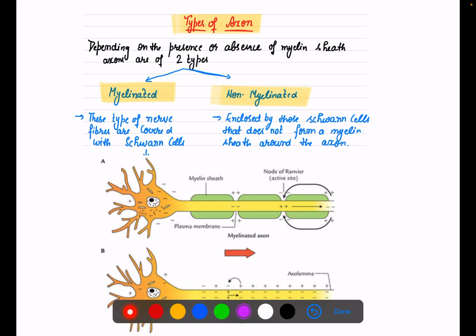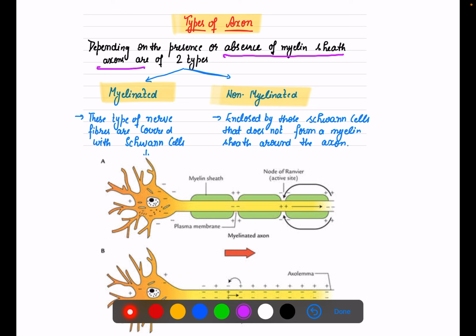Before that, we talked about the types of neurons. It can be multipolar, bipolar, or unipolar. Now we know that axons are the long fibers, right? But in our brain, or I will say nervous system, we have types of axon also, depending on the presence or absence of myelin sheath. Axons are of two types depending on the myelin sheath.